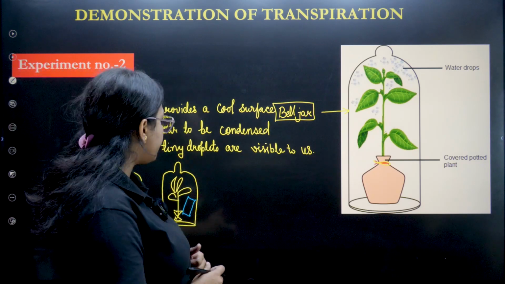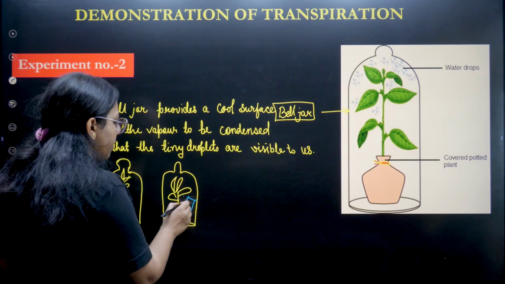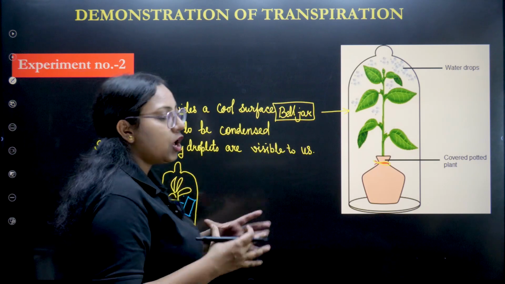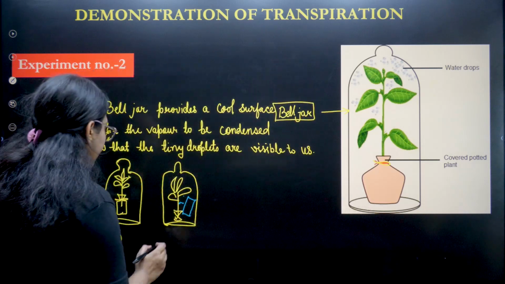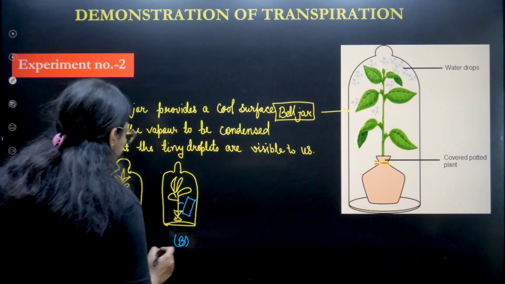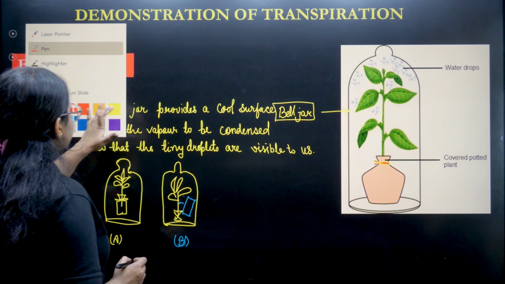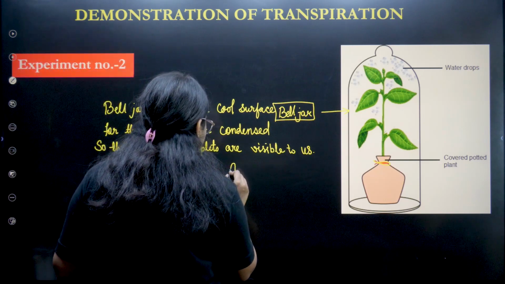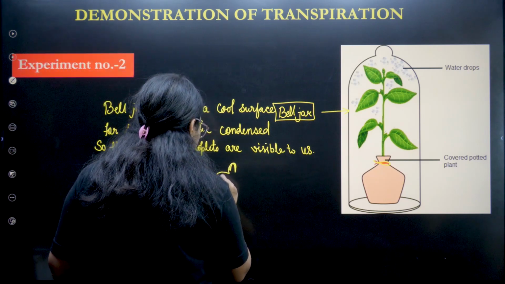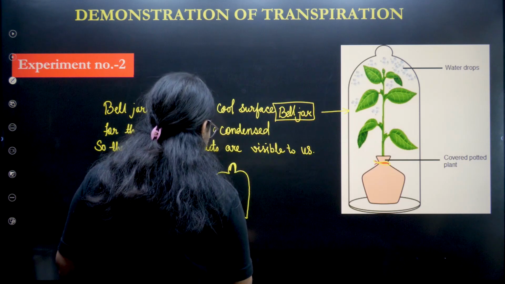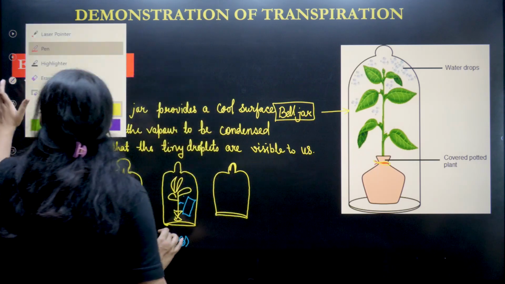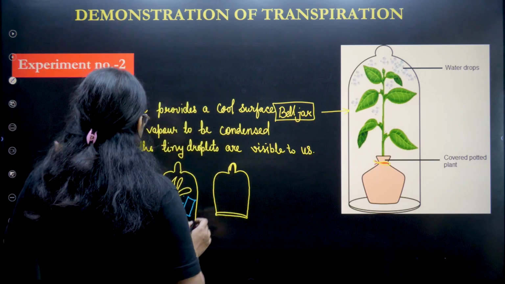And how will we tie this paper? We'll either take a pin and pin it, or we will take a cork slide on which we will keep this. So this is our setup number B. Let's see the third setup, setup number C. In this there is no plant, just the paper.